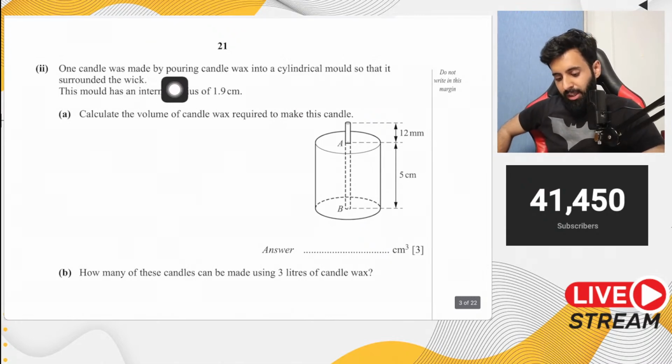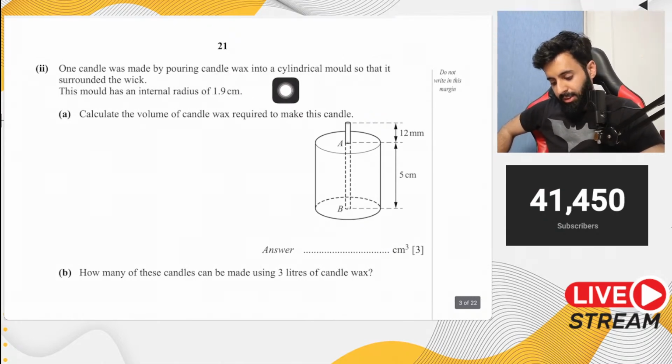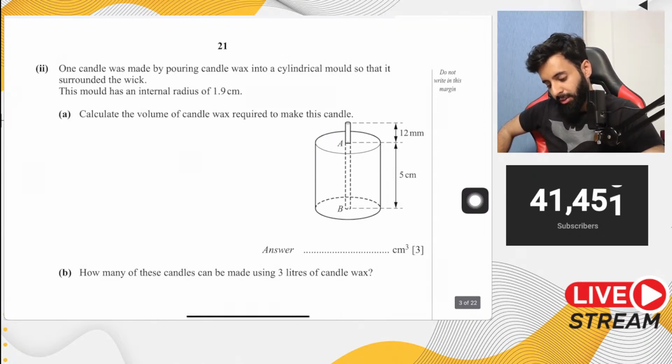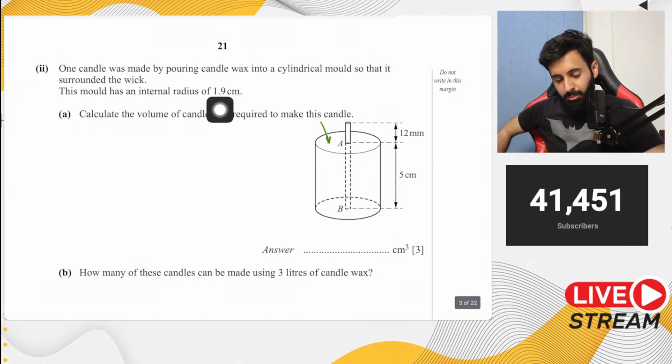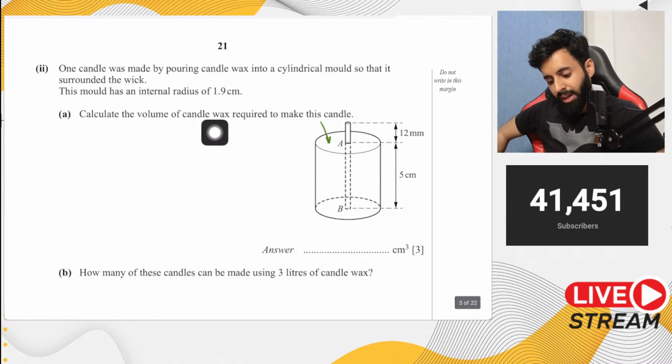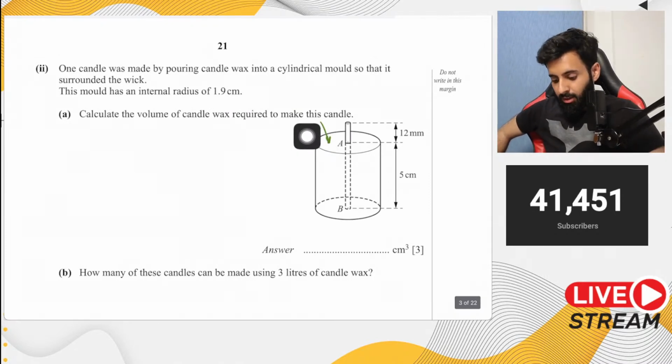So one candle was made by pouring candle wax into a cylindrical mold so that it surrounded the wick. Okay, so imagine this. Around the wick it's empty. Now what you're doing is you're pouring candle wax into it. All right. The mold has an internal radius of 1.9 centimeter. Okay. Calculate the volume of candle wax that's required to make this candle.